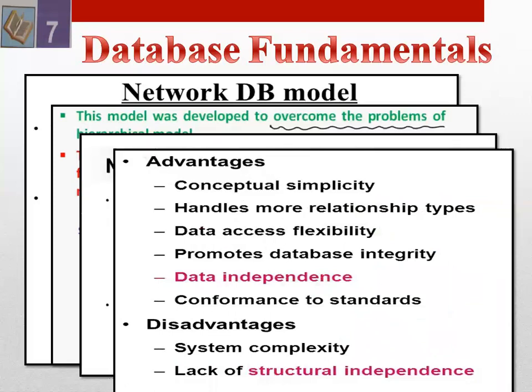Advantages are conceptual simplicity, handles more relationship types, data access flexibility, promotes database integrity and data independence, conformance to standards. Disadvantages are system complexity and lack of structural independence. So these two are the disadvantages of the network database model.